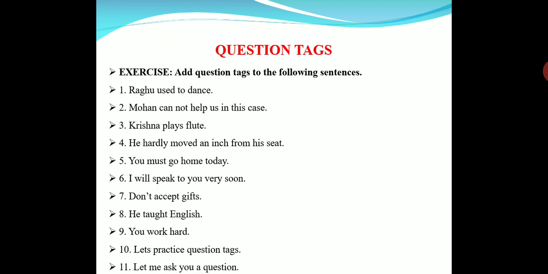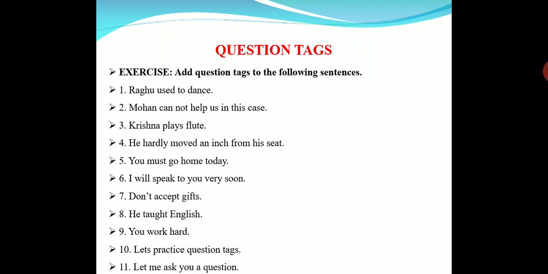Next, some exercise. That means we have to add a tag to this. Let's see. What is the sentence? Raghu used to dance. Which tense is it? We have learnt in tenses, used to is the past habit.